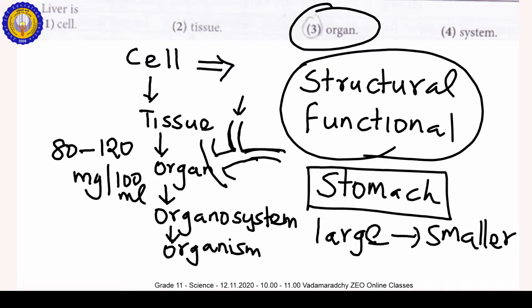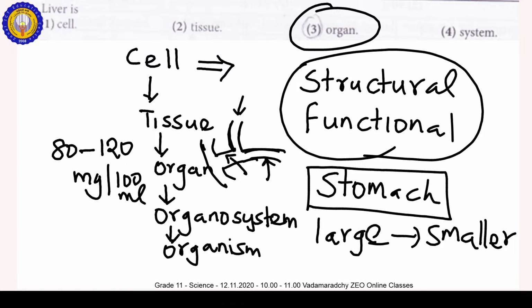So the pancreatic duct and the bile duct join together and form the common duct. Where does this common duct open? In the proximal part of the small intestine, the duodenum. That's why bile and pancreatic enzymes act in the duodenum.